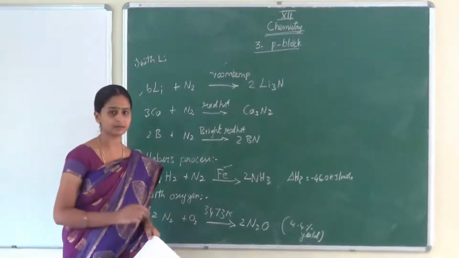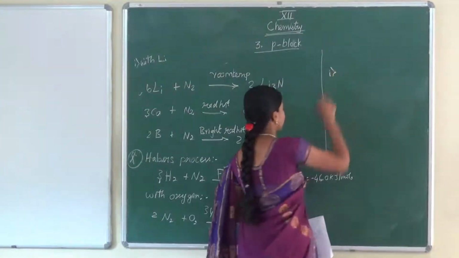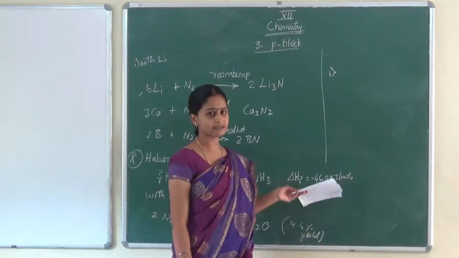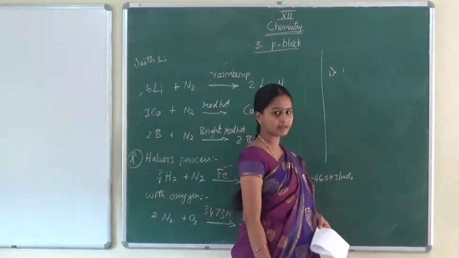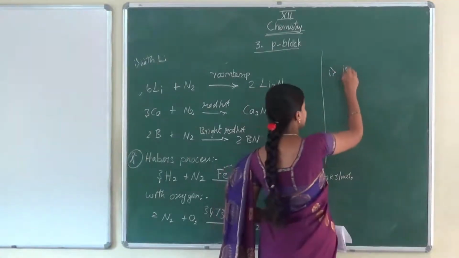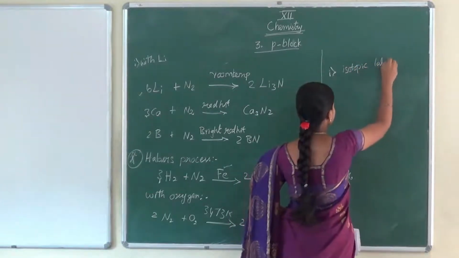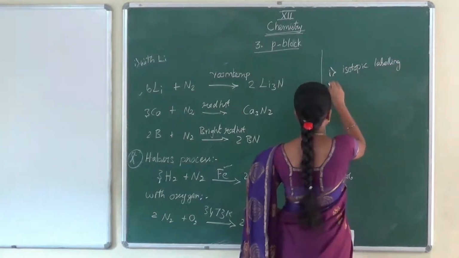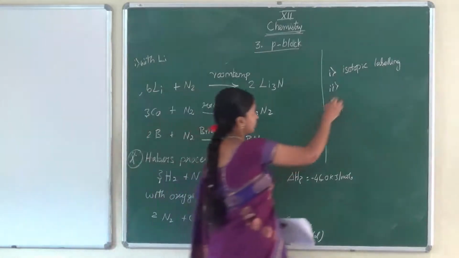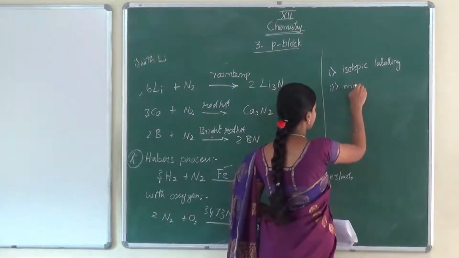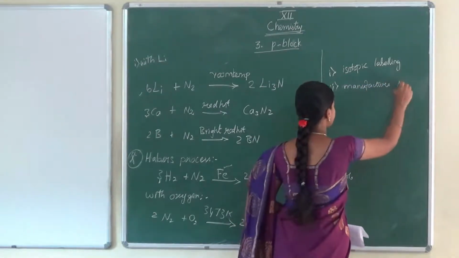Now we are going to see the uses of nitrogen. What's the first use? Before, we said that using the isotope of nitrogen, we can find the mechanism of chemical reactions. So it is used for isotopic labeling. Then the second use, which we can say from the properties, is that we can prepare ammonia. Manufacture of ammonia: to manufacture ammonia, we need nitrogen.